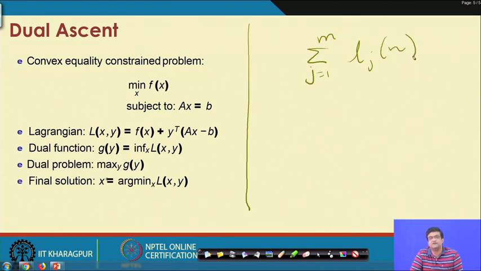Suppose this is the function, plus there is some regularizer which I am not so much bothered about at this point in time.